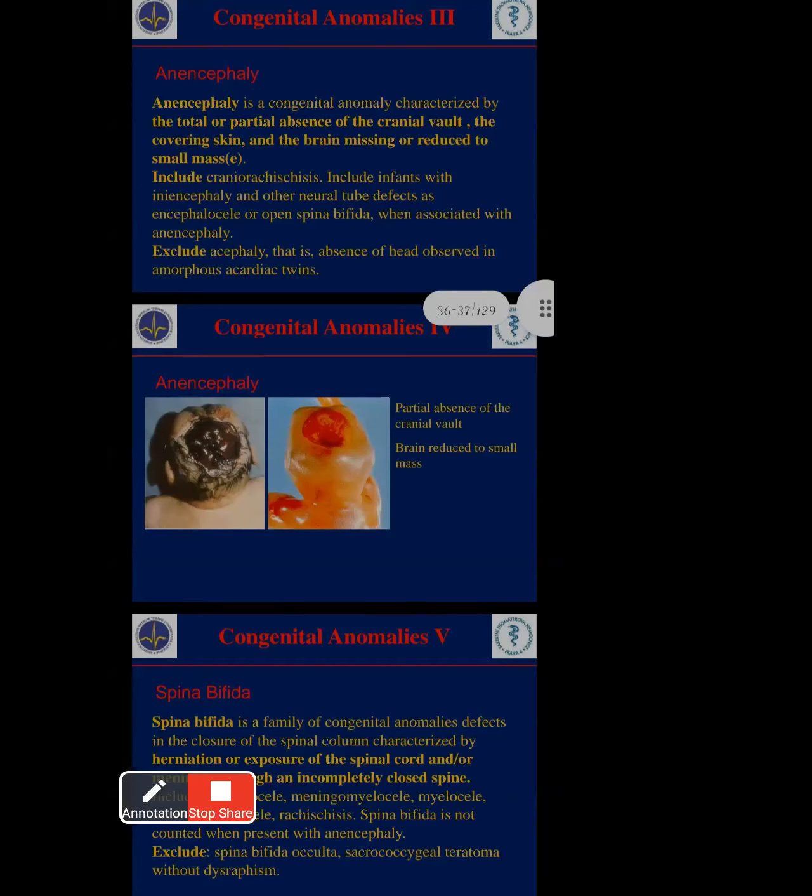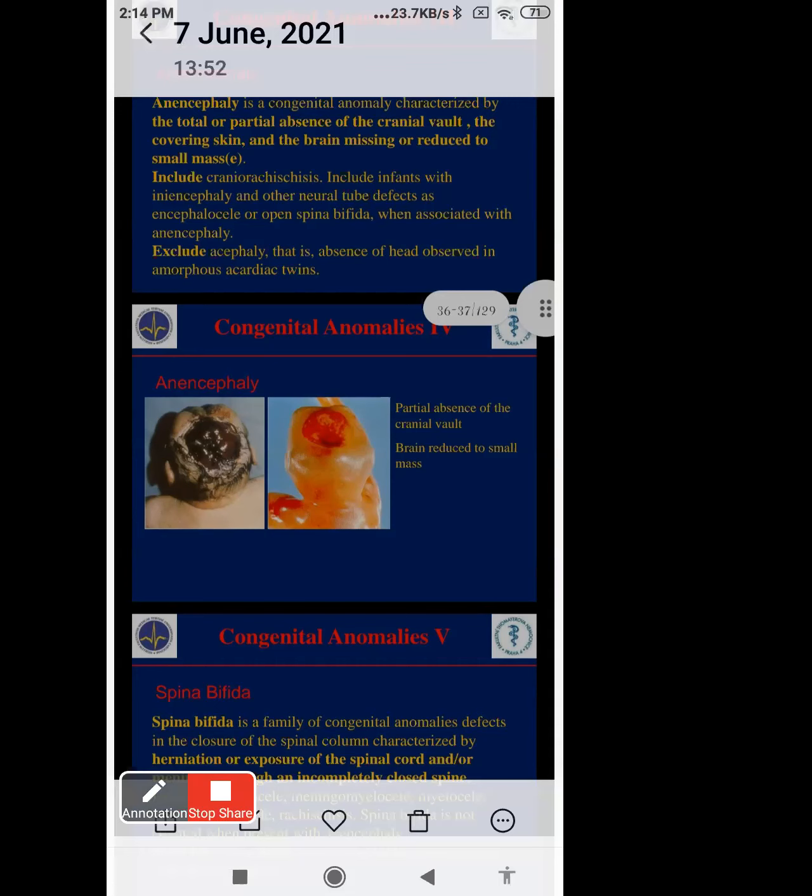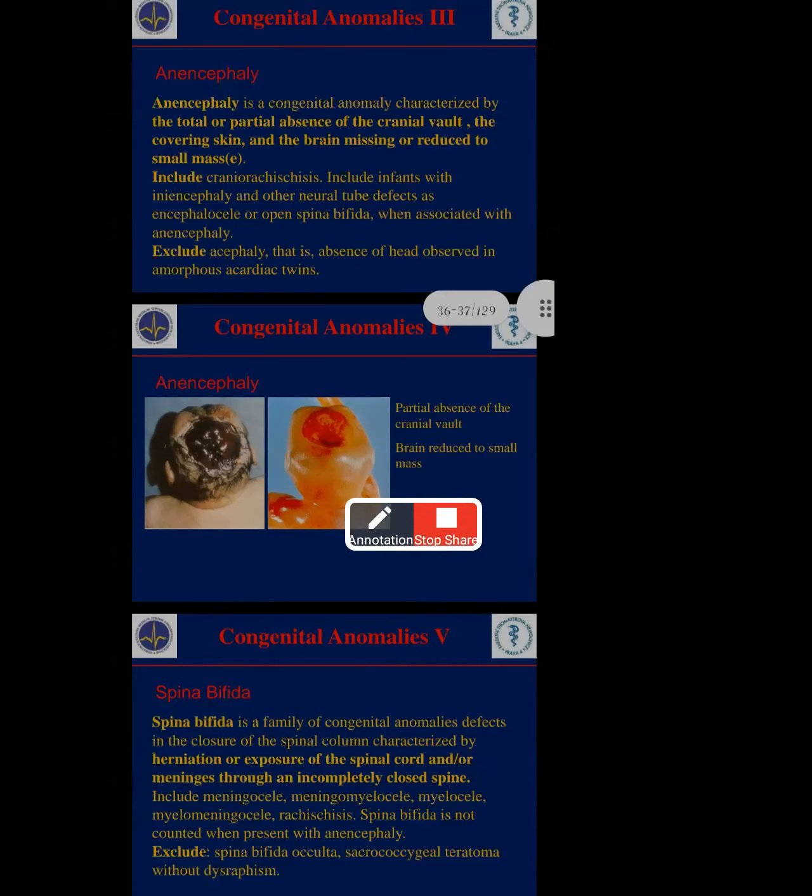Like the spinal column in spina bifida, in the middle of the spinal cord it is affected by herniation, meaning abnormal location of the spinal column. That's why, at that time, the children are affected by spina bifida. Herniation is the exposure of the spinal cord and meninges through an incompletely closed spine.